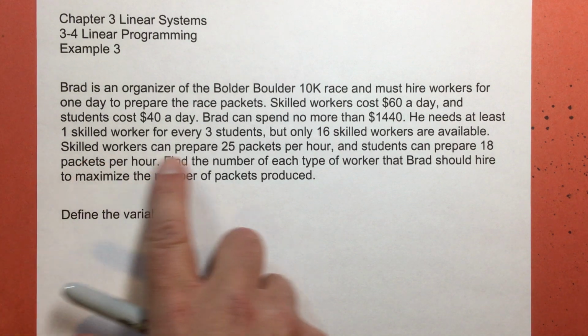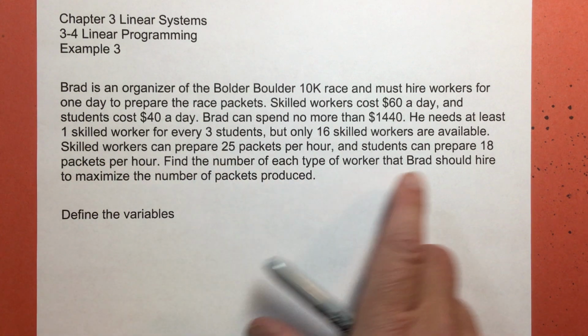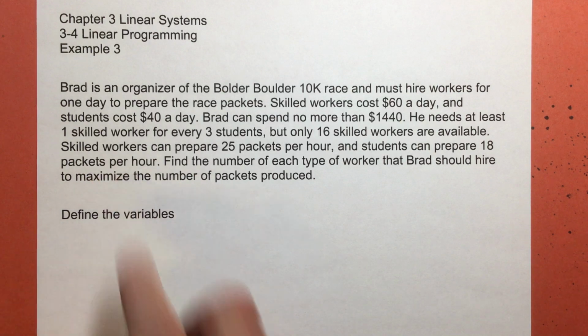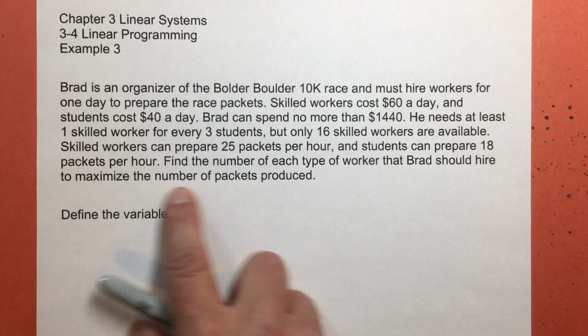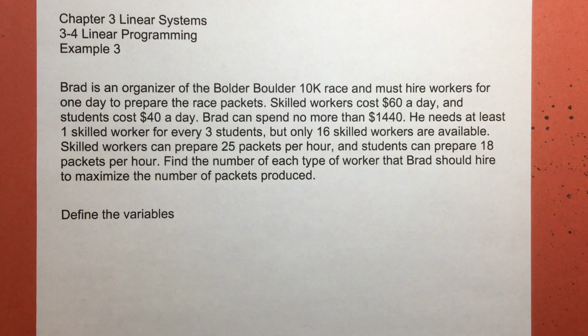Turns out that the skilled workers can make 25 per hour and the students can make 18 per hour, based on his experience doing this in the past. So our goal here is to find out how many of each type of worker he should get to maximize how many packets he's going to produce.